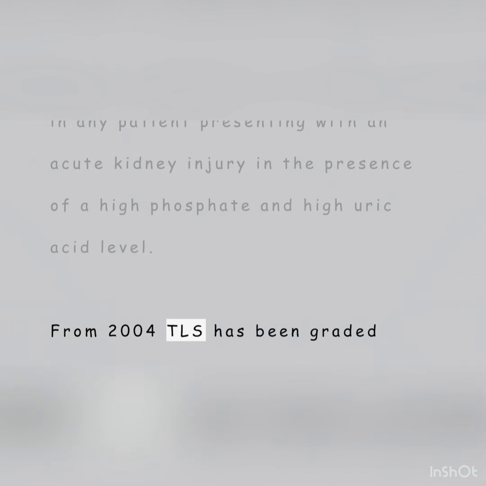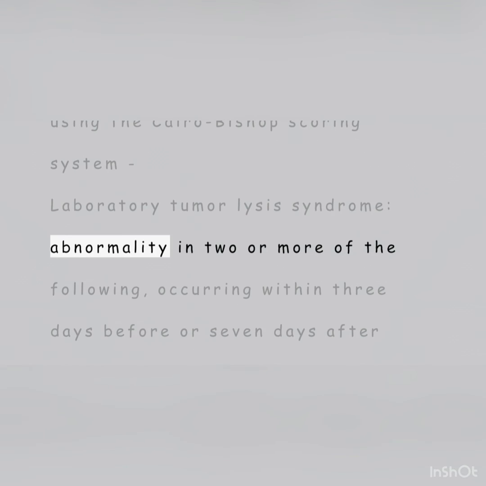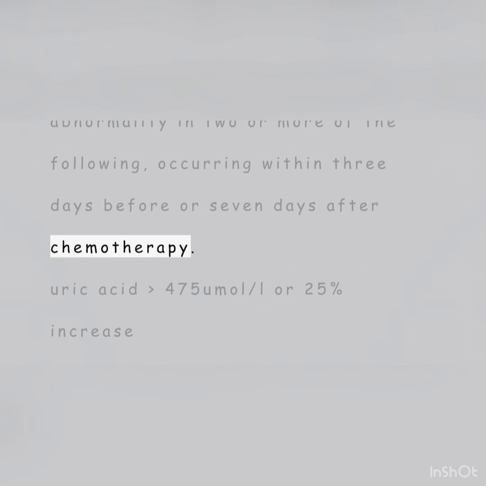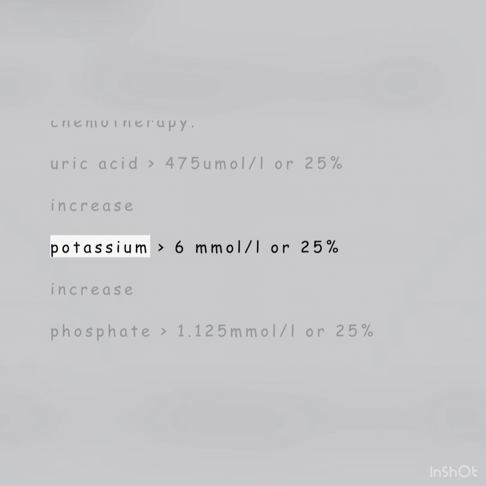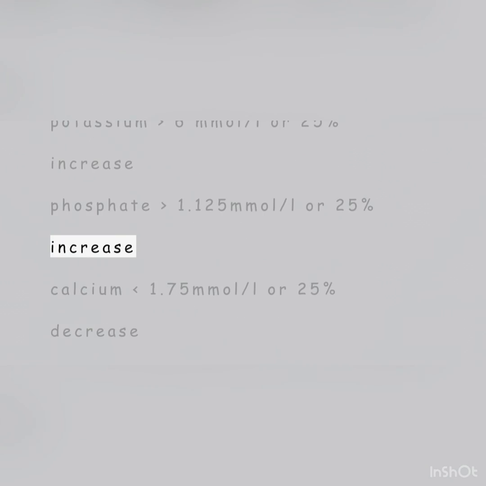From 2004, TLS has been graded using the Cairo-Bishop scoring system. Laboratory tumor lysis syndrome: abnormality in 2 or more of the following, occurring within 3 days before or 7 days after chemotherapy. Uric acid 475 μmol/L or 25% increase. Potassium 6 mmol/L or 25% increase. Phosphate 1.125 mmol/L or 25% increase. Calcium 1.75 mmol/L or 25% decrease.